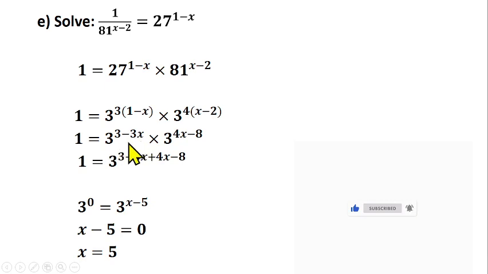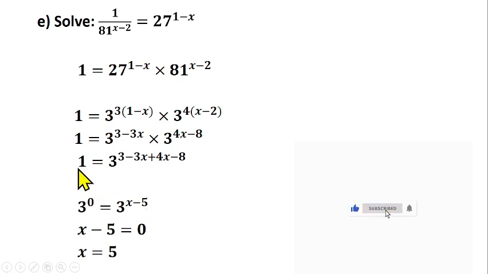The first law: a number with base and power multiplied by a number with base and power, and they're having the same base 3, so you can pick one of the bases and add the powers together because of these times here. So you have 3 raised to power 3 minus 3s plus 4s minus 8. Are we there? So minus 3s plus 4s will give us s. Then 3 minus 8 will give us minus 5. So we are left with 3 raised to power s minus 5.